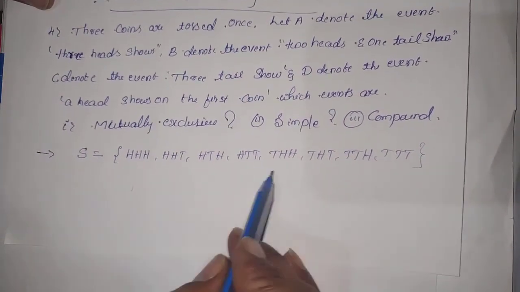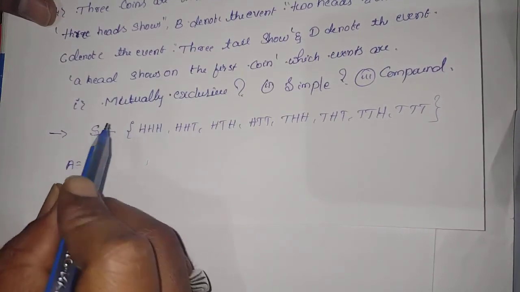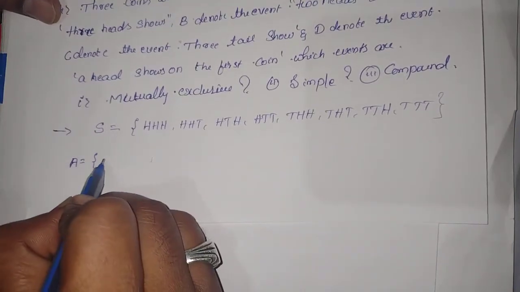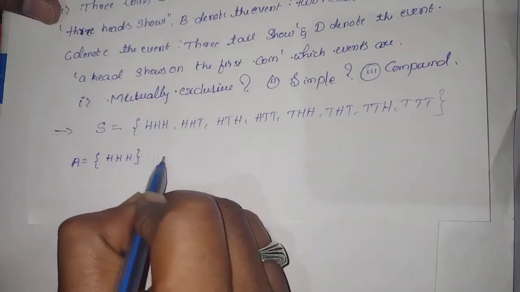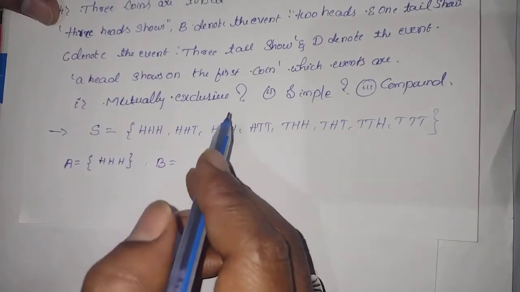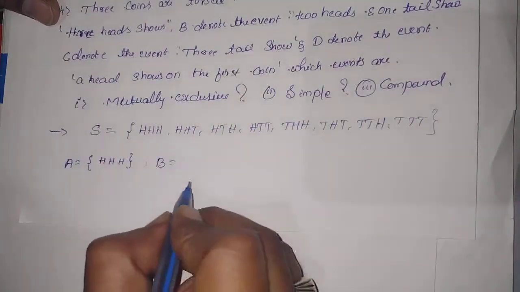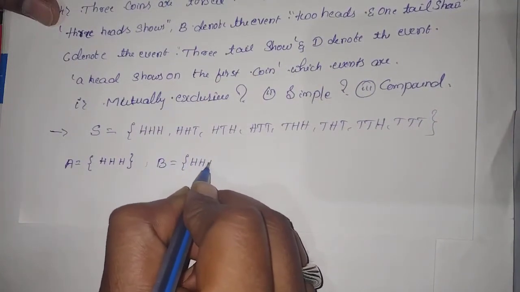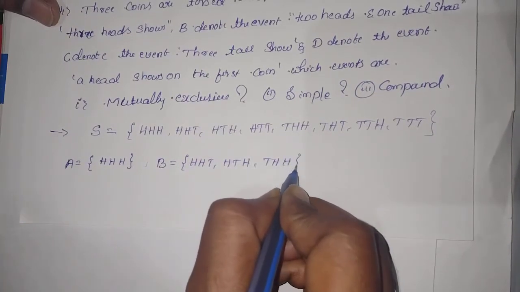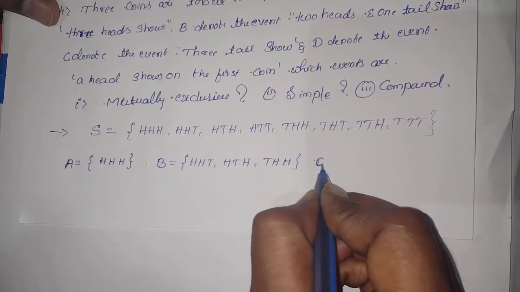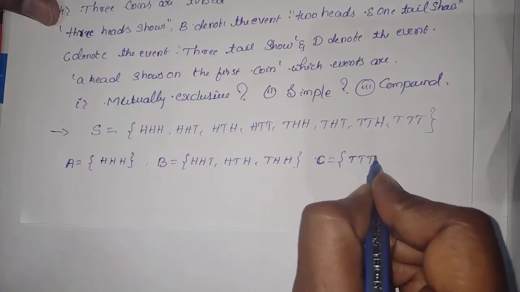From this sample space only we should construct the event. Event A stands for 3 head shows. 3 head shows means it contains only triple H. And B stands for the event that 2 heads and 1 tail. 2 heads and 1 tail means HHT, HTH, THH. Clear? Only 3 elements. And C denotes 3 tail, only TTT.